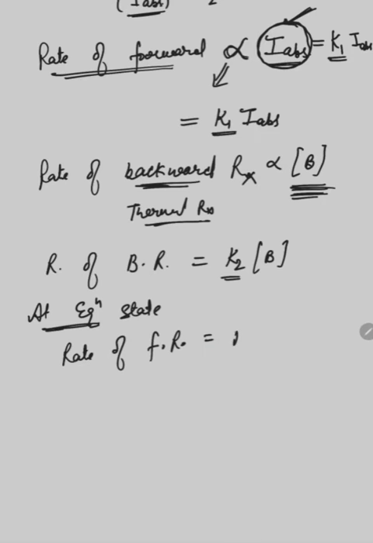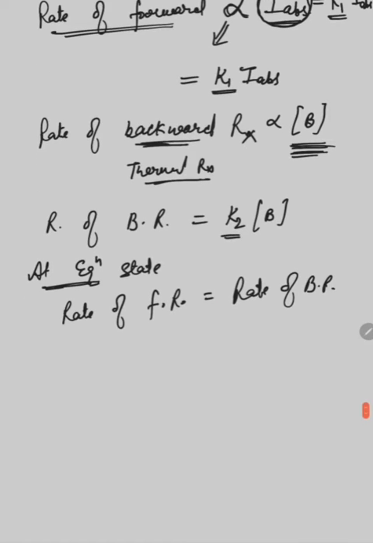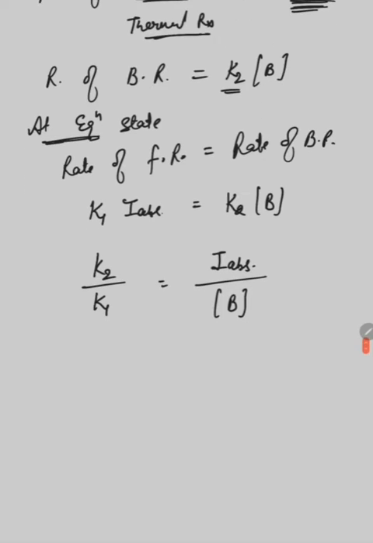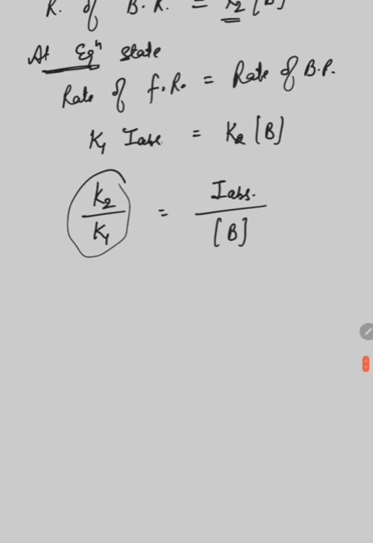Okay, so when the equilibrium point is reached, at the equilibrium state, the rate of forward reaction equals the rate of backward reaction. The rate of forward reaction is K1 I absorbed, and the rate of the backward reaction is K2 into the concentration of B. So you can easily find K2 divided by K1, which equals the intensity of light absorbed divided by the concentration of B. Let us take this K2 divided by K1 as another constant K, which equals I absorbed by B.